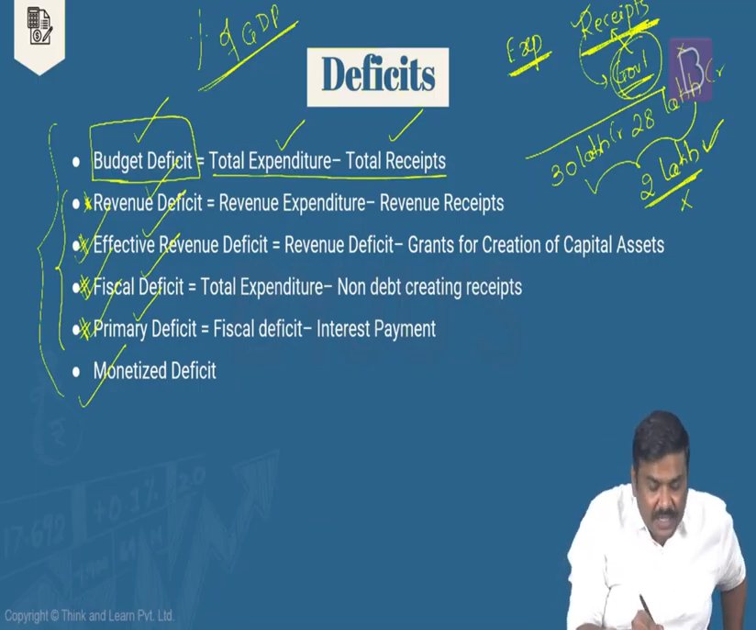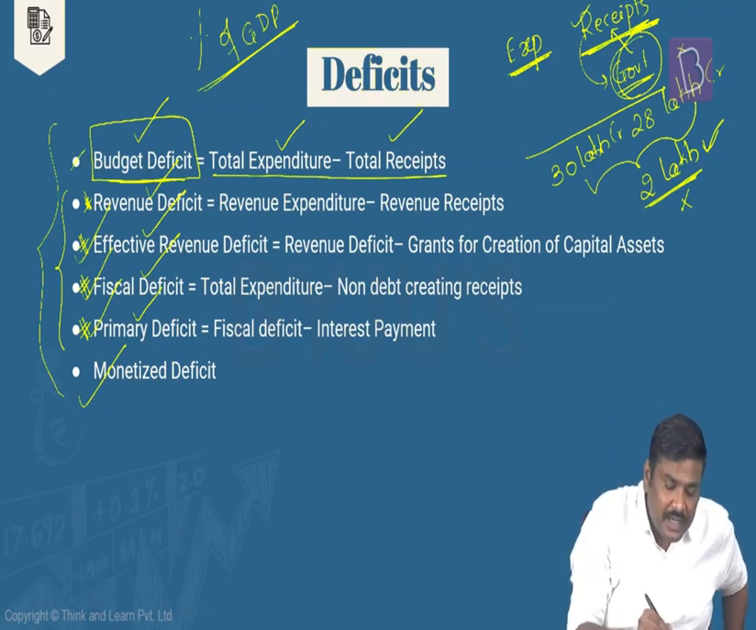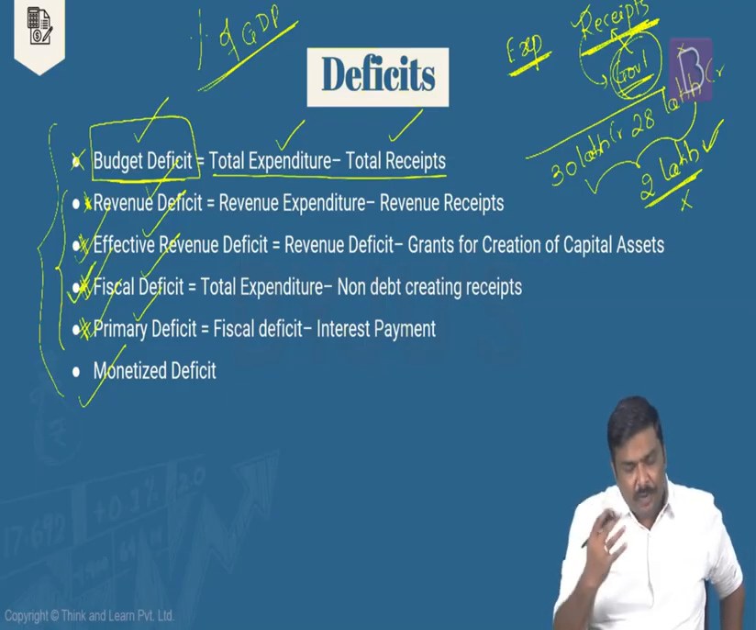Done? So first one, budget deficit. Earlier we used to practice this. Today we do not follow this. Why? We have discontinued budget deficit and in place of budget deficit, we have actually introduced fiscal deficit now. Let's go to the next one.